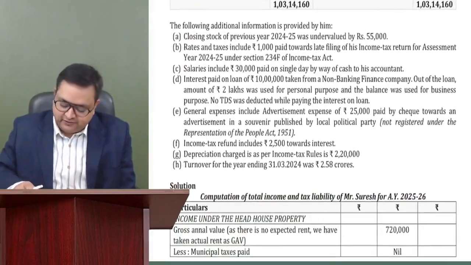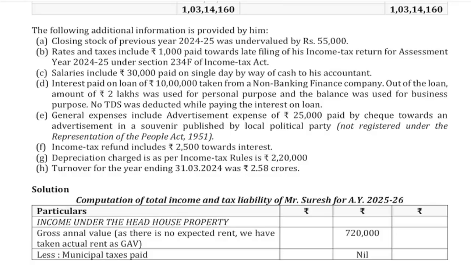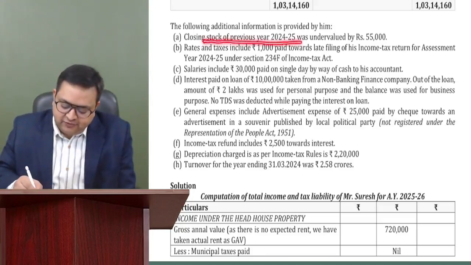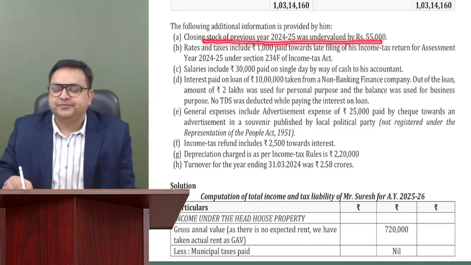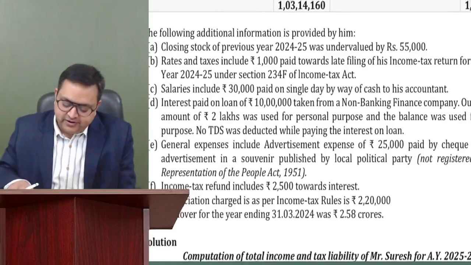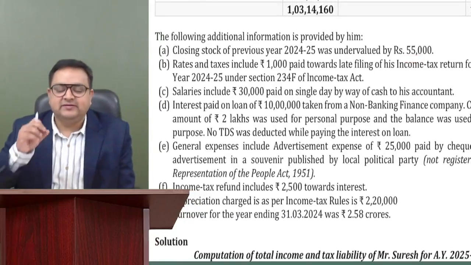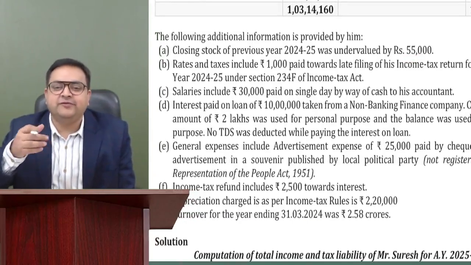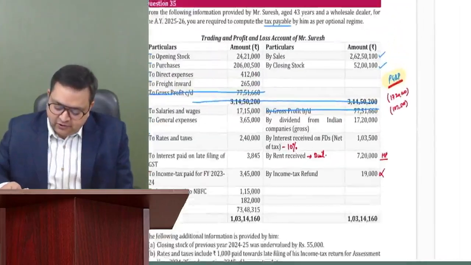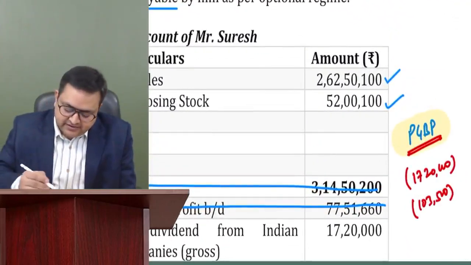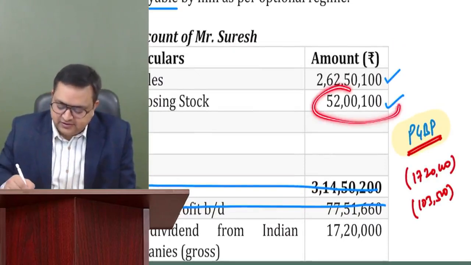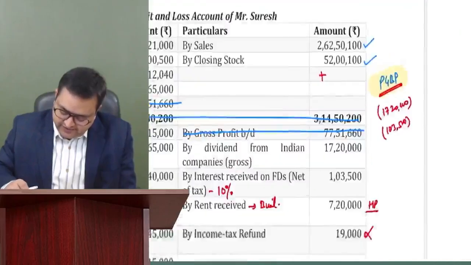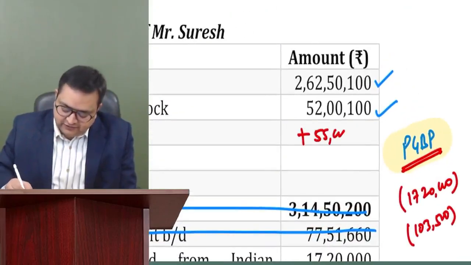So let us see this information also. What they are giving to us. Closing stock of the previous year 24-25 was undervalued by 55,000. It means that we are showing a little less stock. By how much amount is it undervalued? 55,000. So it means that on closing stock, since it is an undervalued stock, I have to add 55,000 over here.